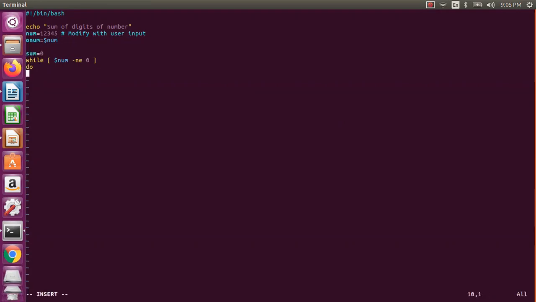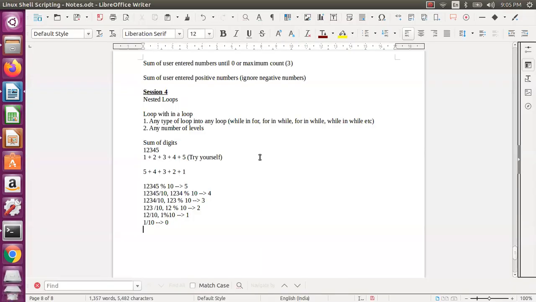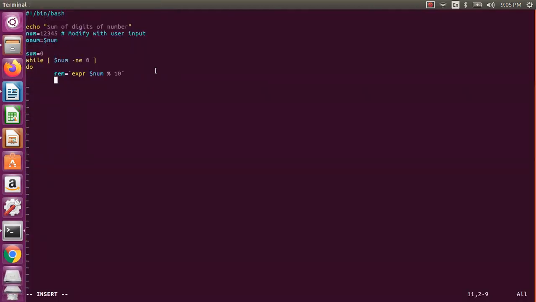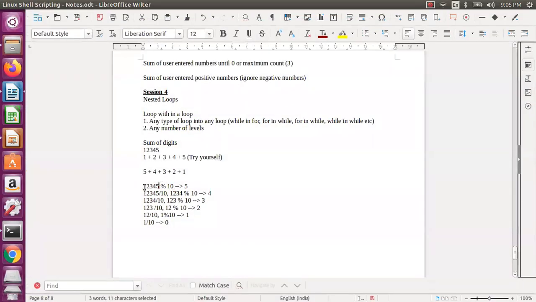Now first I need to get the remainder. So I say expression dollar num modulus 10. So as in the code, first I get the last digit. For the second step, I need to do the sum with this value. So I say expression dollar sum plus dollar remainder. So this is for the first iteration. Yes, I got it for the first iteration.